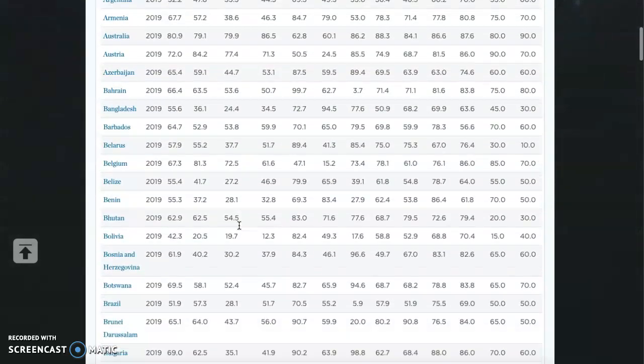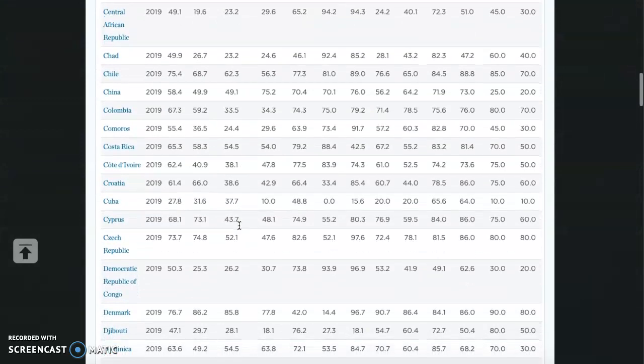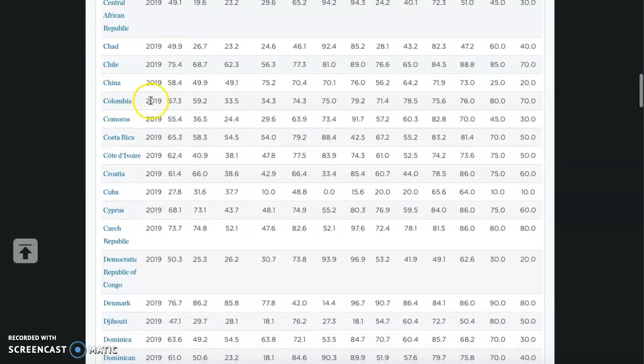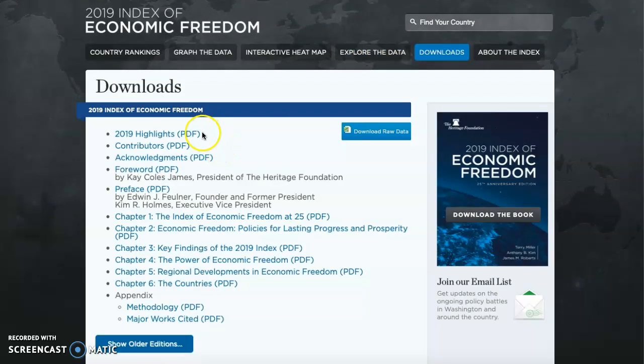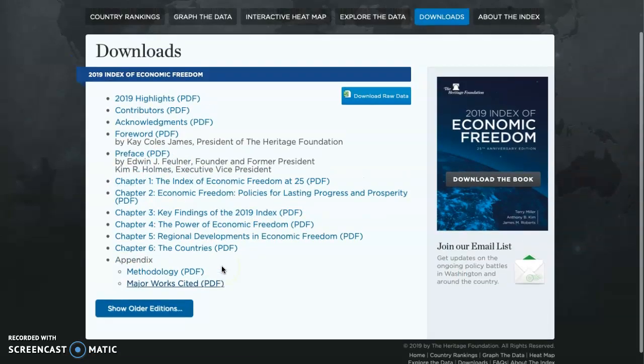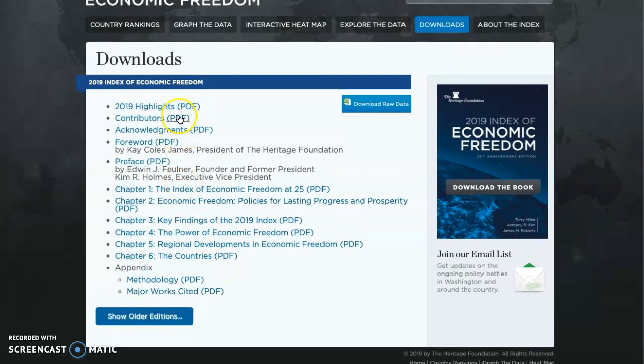But here we could see every country. We could see, for example, Colombia. We have 70. Also, we could go to downloads and look for PDFs that show us different elements that we could use for our works.